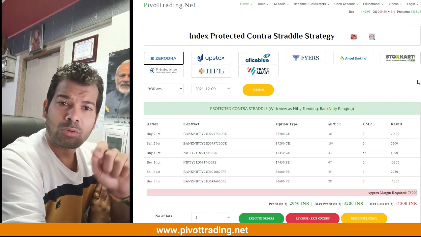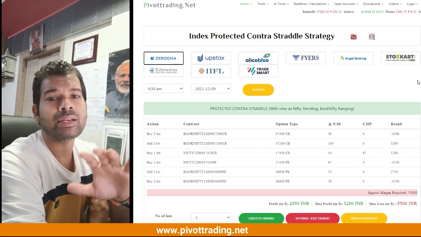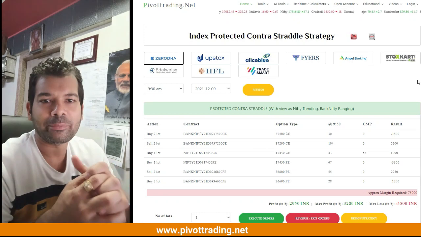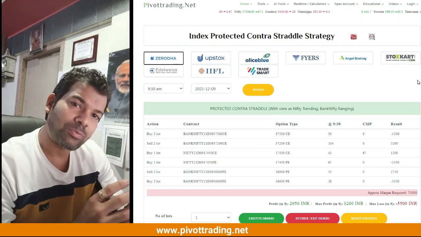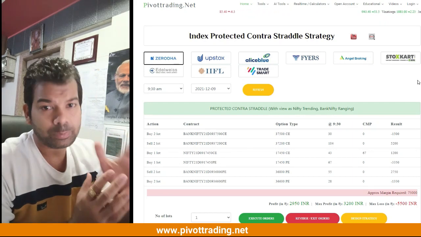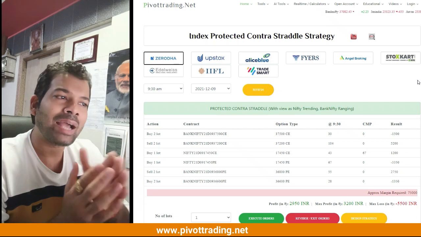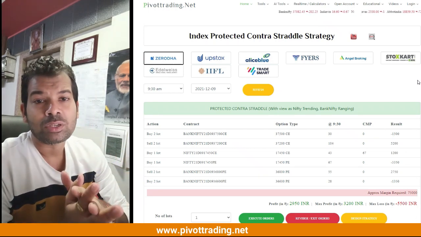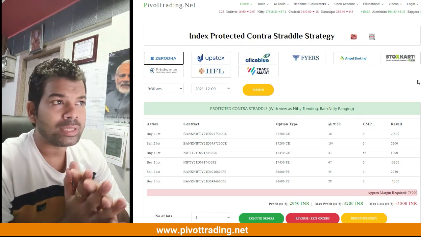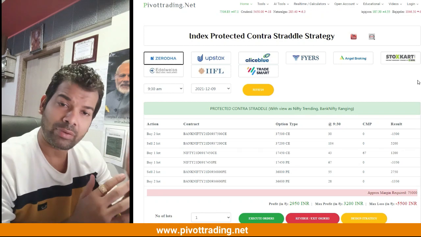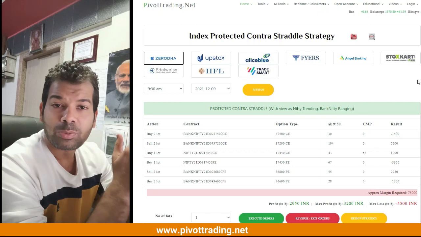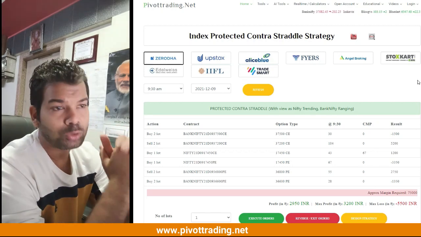Now considering this scenario, what we do is we create long positions, that is, we buy the options of Nifty because they are available cheaply, and we sell the options of Bank Nifty because we know that the premium of the options in Bank Nifty is more, or they are more expensive. So it is always advisable that we buy the cheaper things and sell the expensive things, so that we have a great profit probability. Now this does not guarantee that we will be making a profit every day, but I will show you the technique in which you can make an overall average profit at the end of the month in most of the cases, in most of the months.